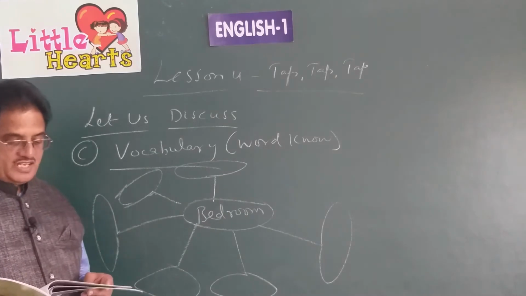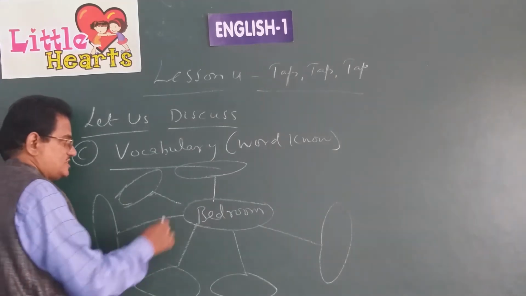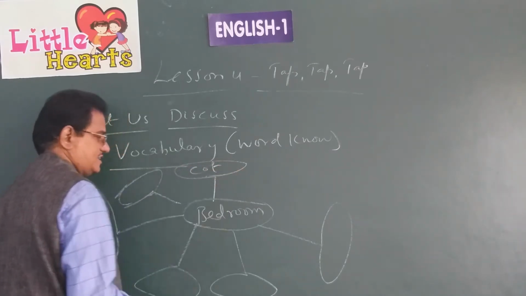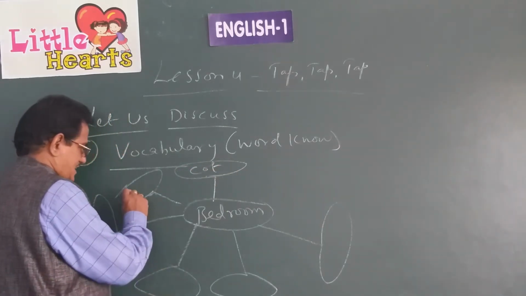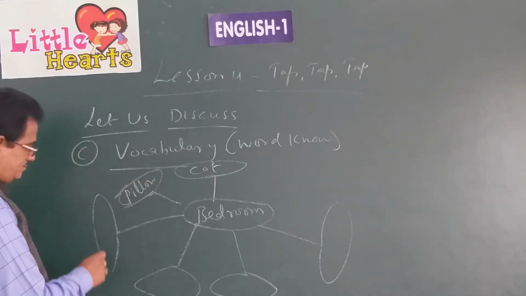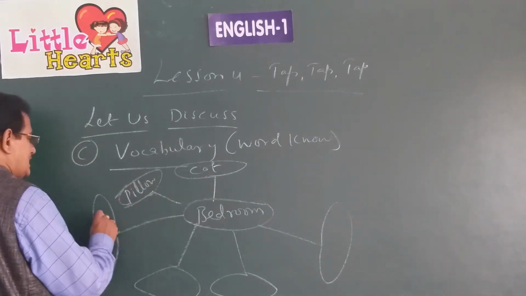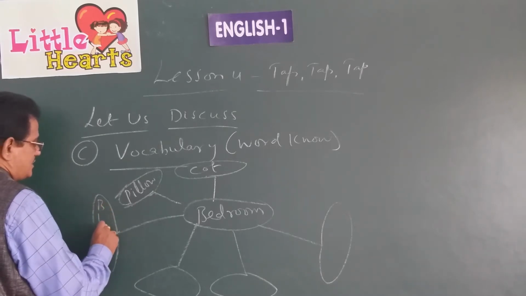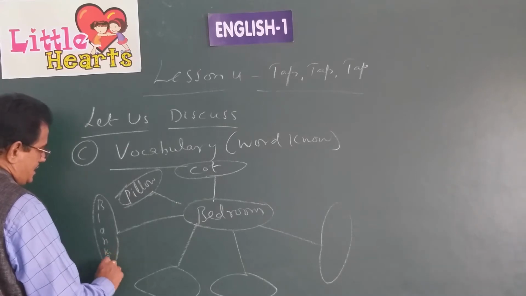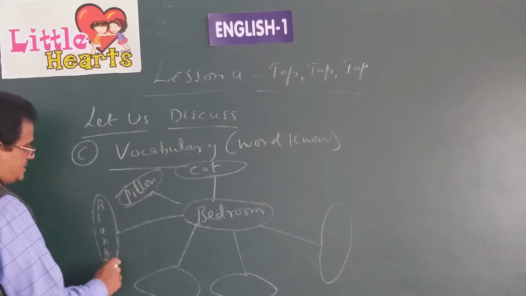What do you find generally in a bedroom, children? Can you say? A cot, yes. Then a pillow, yes. Blanket. Like that you have to write the names of the things that you find in a bedroom, in the bubbles. You understand how to write?